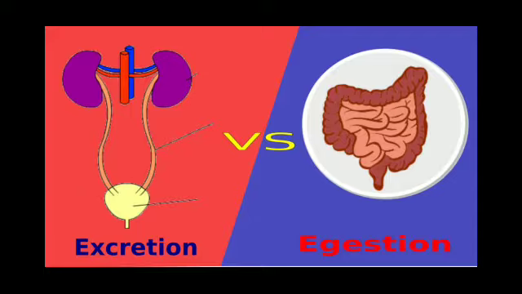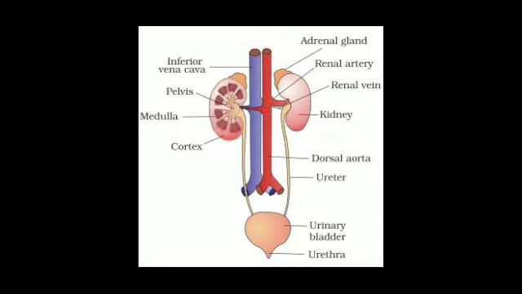Now let's talk about how the excretory system is present inside the human body. This picture is showing the excretory system in human beings. It consists of a pair of kidneys. As you can see in this picture, there are two bean-shaped structures. These are kidneys, connected to a pair of ureters, a urinary bladder, and the urethra.